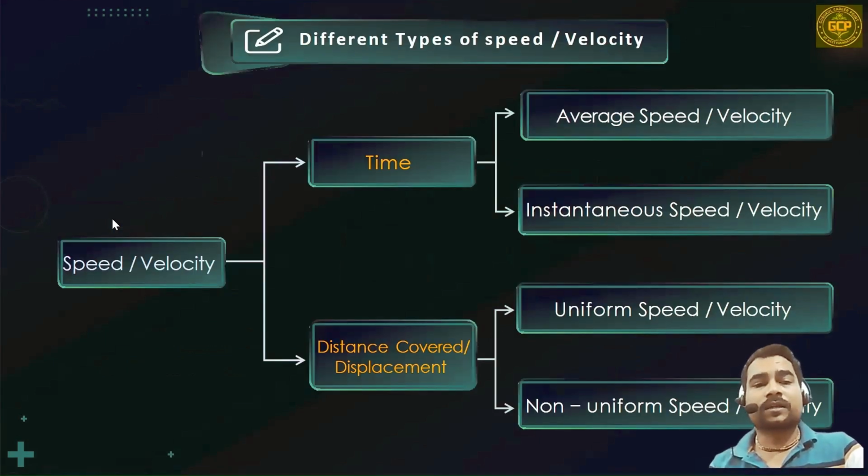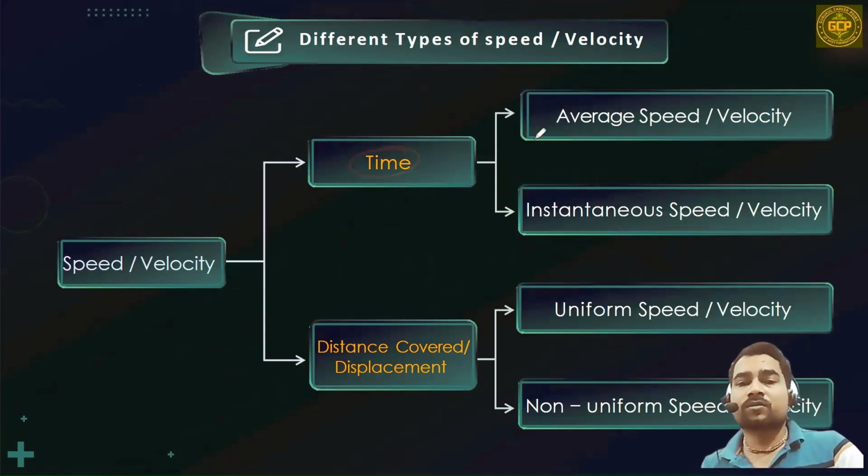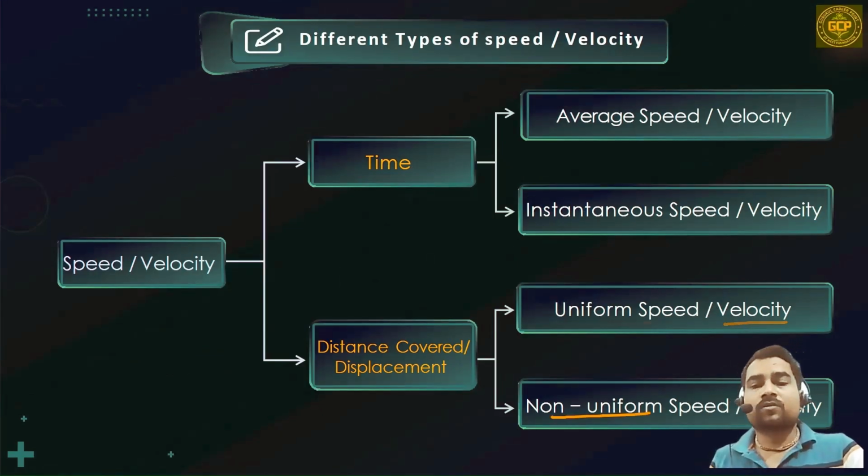If I am talking about its types, speed and velocity, if you classify them based on time, are of two types: average speed or average velocity, and instantaneous speed or instantaneous velocity. According to distance covered or displacement covered, it is again of two types: uniform speed or uniform velocity, and non-uniform speed or non-uniform velocity.